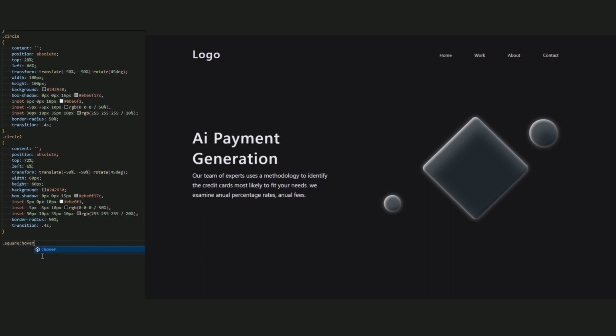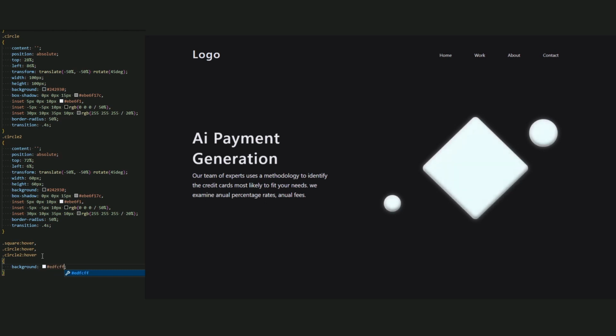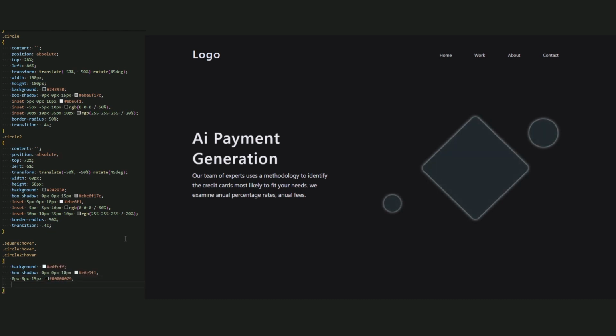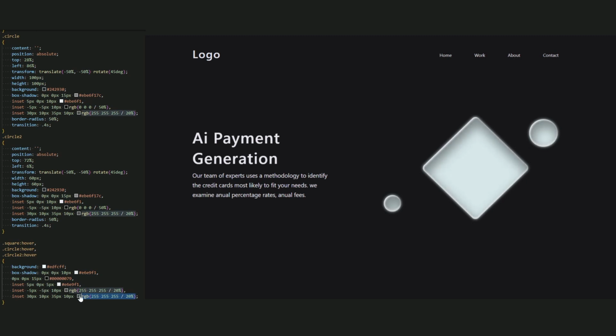Okay, let's create the hover for the square and circle. Square hover, circle 2 hover. Now let's change the background and the box shadow. So the background is hashtag EDFCFF, the white, and the box shadow is this: 0 pixels, 0 pixels, 10 pixels of this color, 0 pixels, 0 pixels, 15 pixels of this black color. And for the inset, it's the same for the first one, but we change the next inset that has a black color into white 15%. And the black color is set to the last one. Very nice.